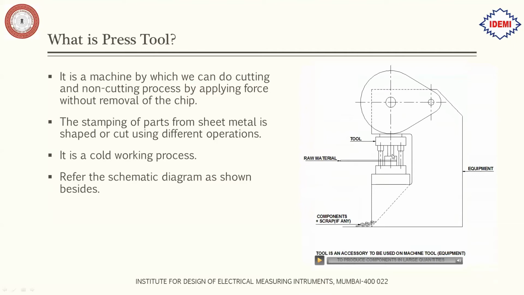We have punches, guide pillar, guide bush, all those components of the press die, and this is the machine on which we will be mounting the tool. If we have scrap, it would fall off the machine on the bottom side. We have a flywheel and different arrangements for the tool to go up and down for the stroke to take place.